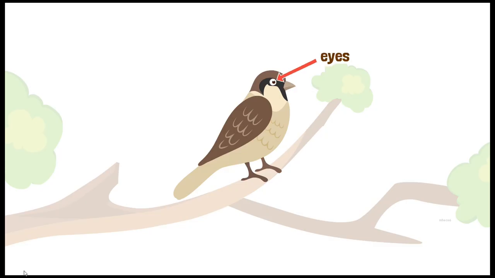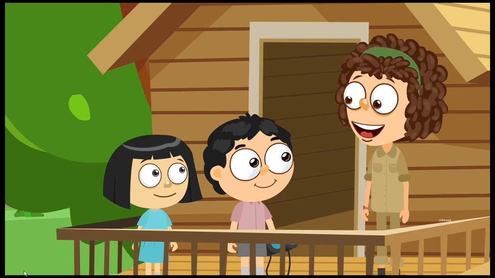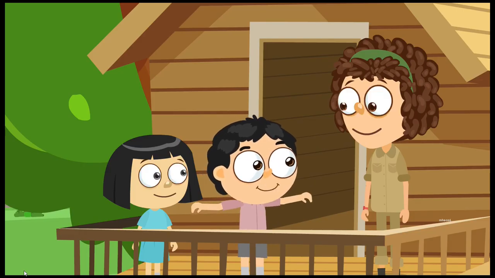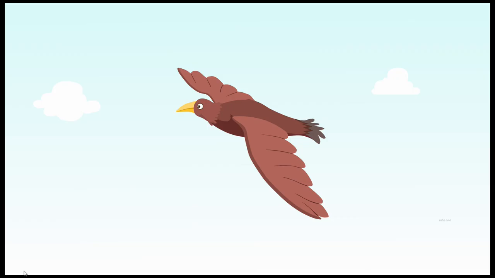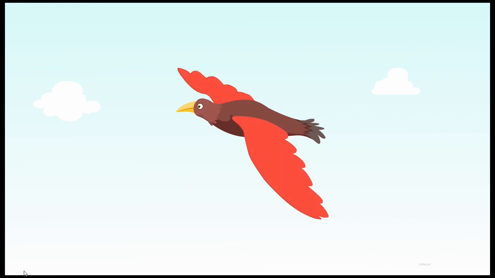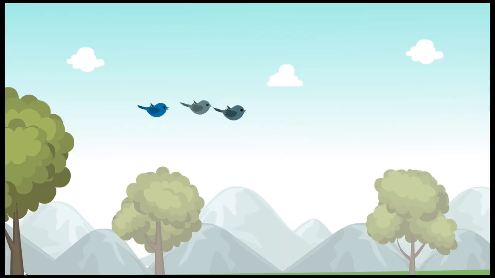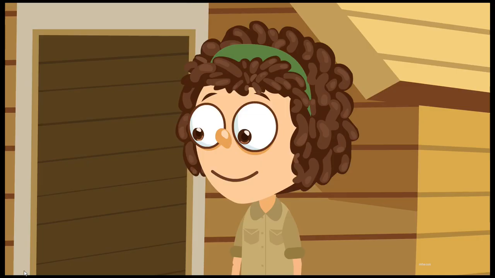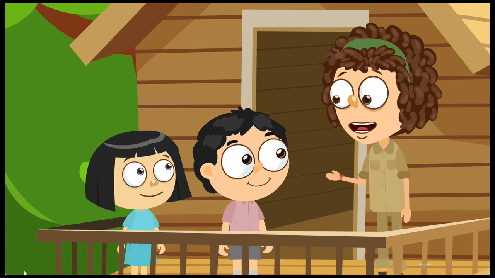But birds have eyes, neck, belly, legs, claws and tails just like other animals. Birds are animals that fly. Can we also fly if we put wings on our body? It takes more than wings to fly. Birds have airplane-shaped bodies, light bones, strong wings, and feathers that help them fly. But why do they need to fly? To find food and shelter to stay safe from other animals and bad weather.